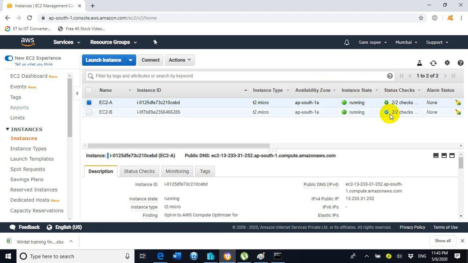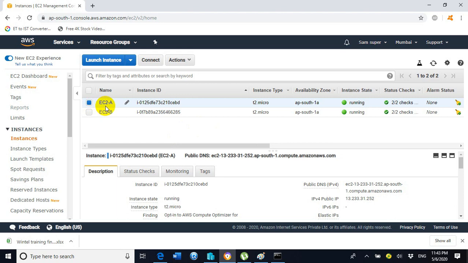Wow, now you can see the status of both EC2 instances has changed. Now it is showing 2 by 2 checks. This is a great sign. It indicates that both of the EC2 instances are ready and we can take the remote access or RDP connection.